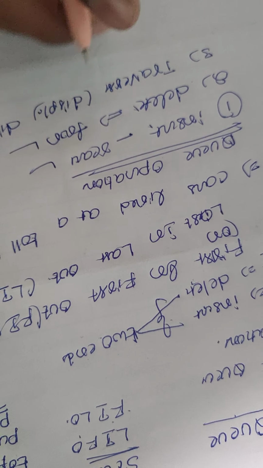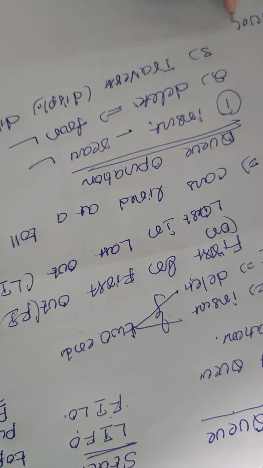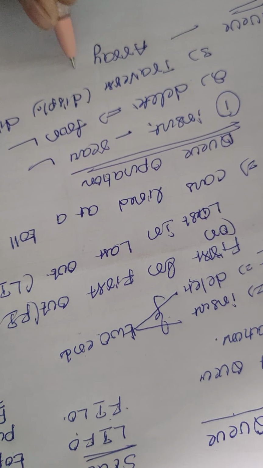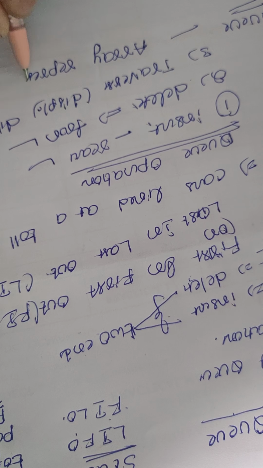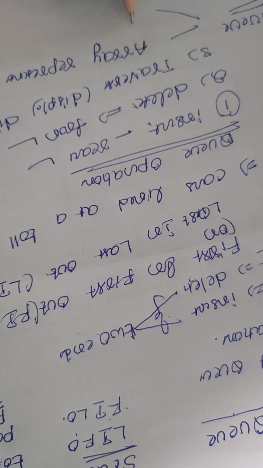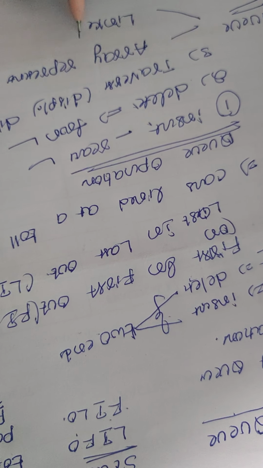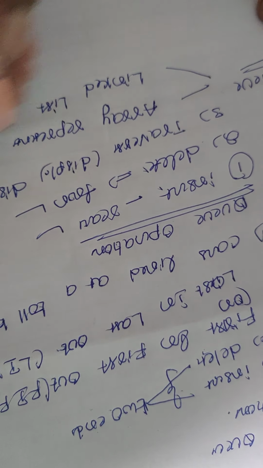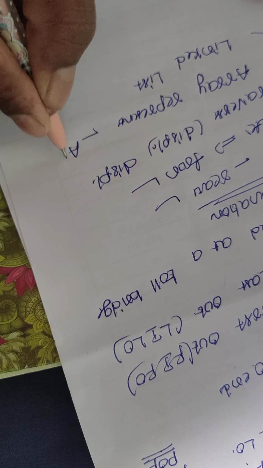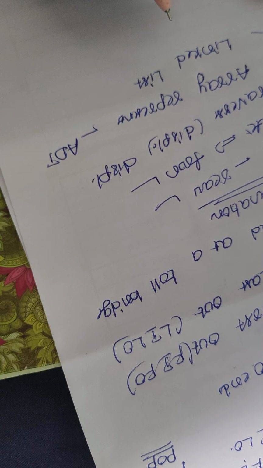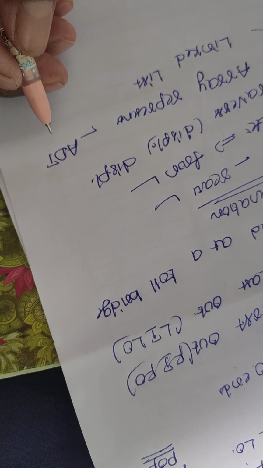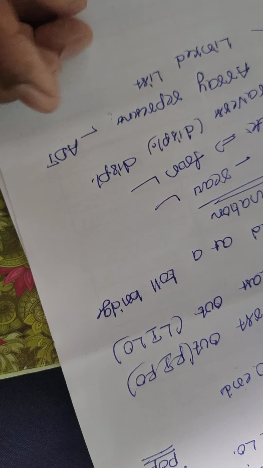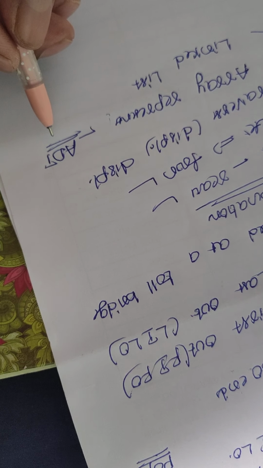But how to represent the queue? The queue can be represented in two ways. The first one is array representation, that means our queue is possible by using an array, and also the linked list representation. It is also called an abstract data type. Abstract data type means it contains a collection of data and different operations on the items. That means these are the ADT.